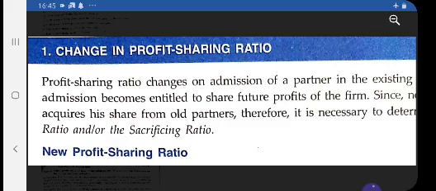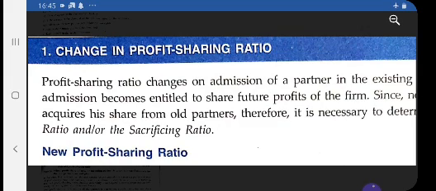Then the question arises: this amount of goodwill, how will it be distributed among the partners? That is in the sacrificing ratio. A partner who sacrifices more will get a larger share, and a partner who sacrifices less will get a smaller amount of goodwill. And if a partner is not sacrificing due to the coming of a new partner, then he is not entitled to get any amount for the goodwill.